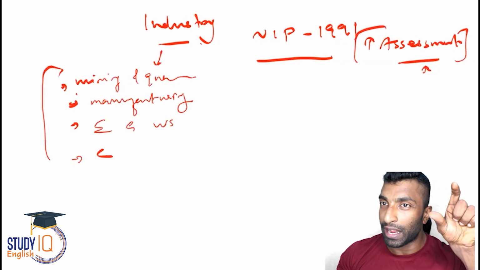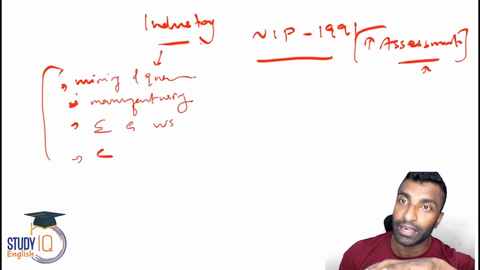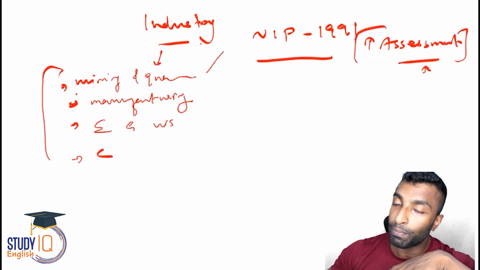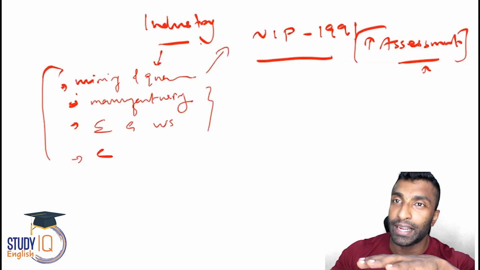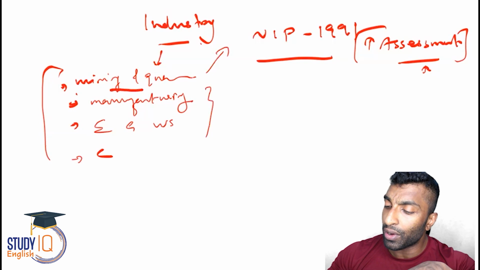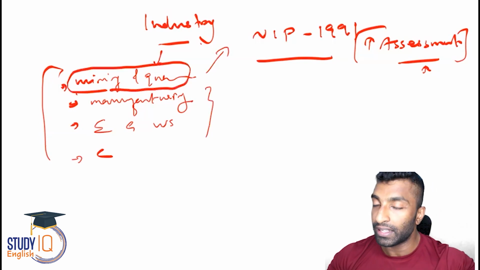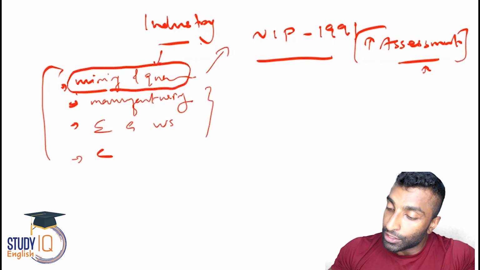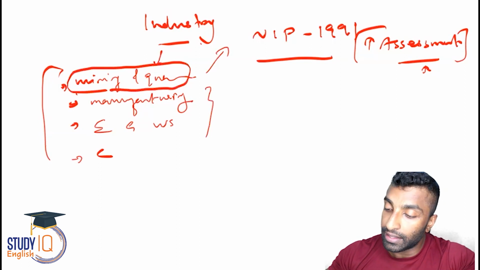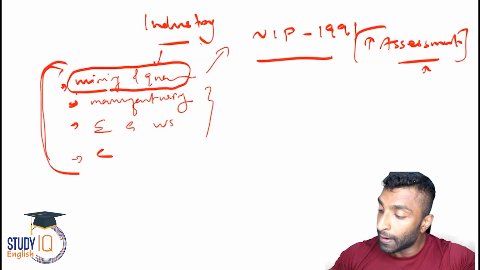Now, if you take primary, secondary, tertiary, quaternary sectors, mining and quarrying is related to nature, so it will go to primary. Everything else will remain in secondary.